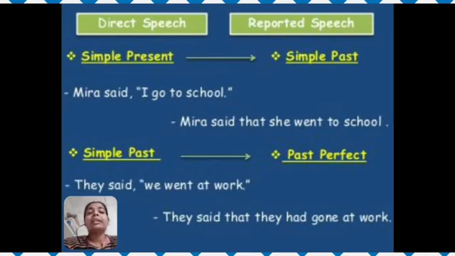Another sentence. They said, we went to work. Here again the reporting verb said is in past tense. We went to work is a simple past tense sentence. So you have to change this sentence into past perfect. They said that they had gone to work. Here went changes into had gone. So a simple present tense statement will change into simple past, and a simple past statement will change into past perfect.